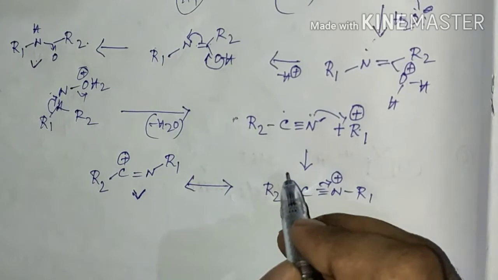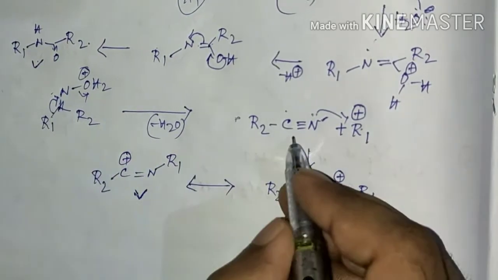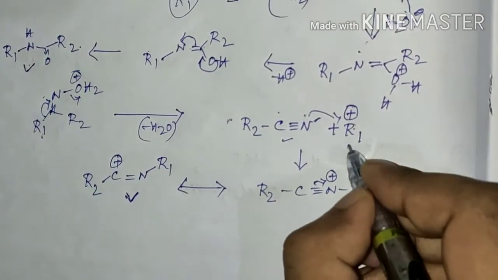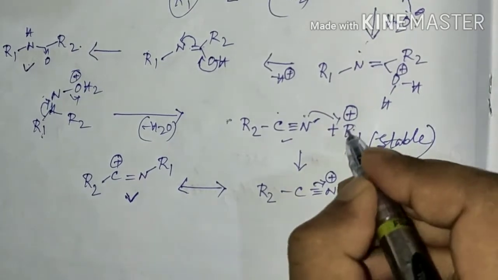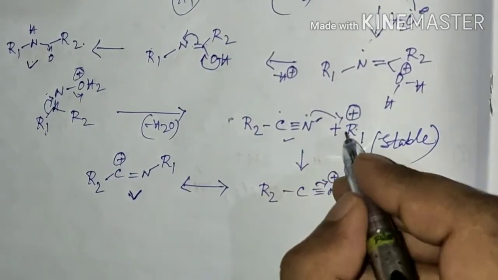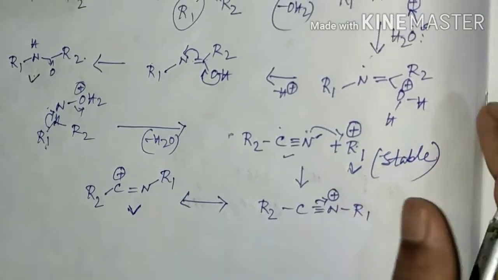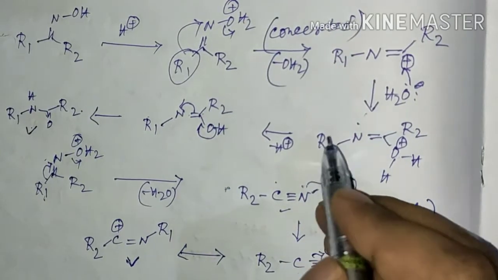And this mechanism where the reaction is going through the formation of such nitrile and carbocationic species, when the generated carbocation will be stable. If it is a primary carbocation, then the formation of carbocation or the reaction will not go through this mechanism, and in that case the reaction will follow the Beckmann rearrangement.